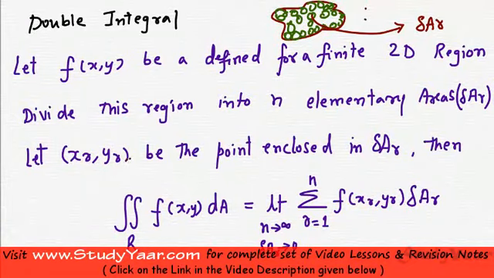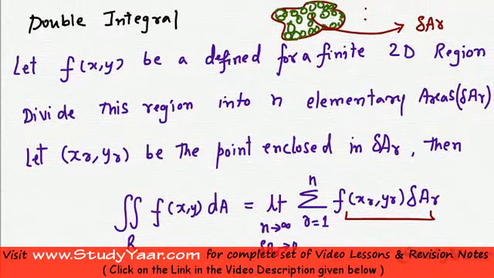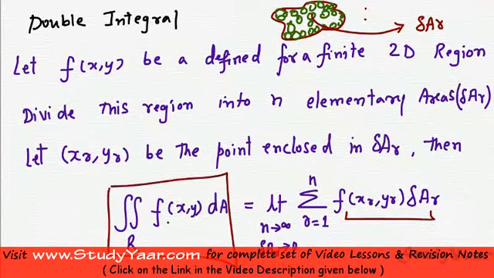If that is the case, then the product f of xr comma yr into delta AR, when this product is added for all such areas, that is from r equal to 1 to r equal to n, and if we now take a limit such that n tends to infinity, or in other words you have infinitely many such areas, each of these areas tending to 0, if you take this limit and if it exists, then this limit is equal to your double integral over region R.